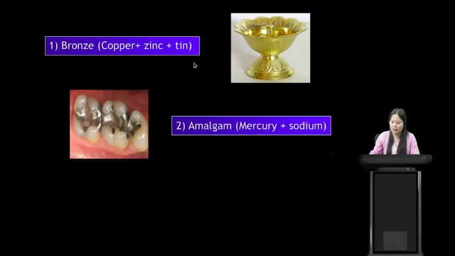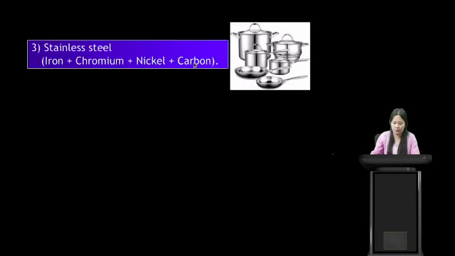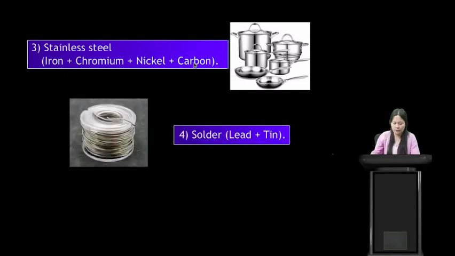Another example is amalgam. Amalgam is a mixture of mercury and sodium. So this is also another example of a solid mixture. Another example is stainless steel. Stainless steel is made from iron, chromium, nickel and carbon. So this is also another example of alloys. These are some examples of alloys. Another example is solder. Solder is made from lead and tin. So this is also another example of alloys.